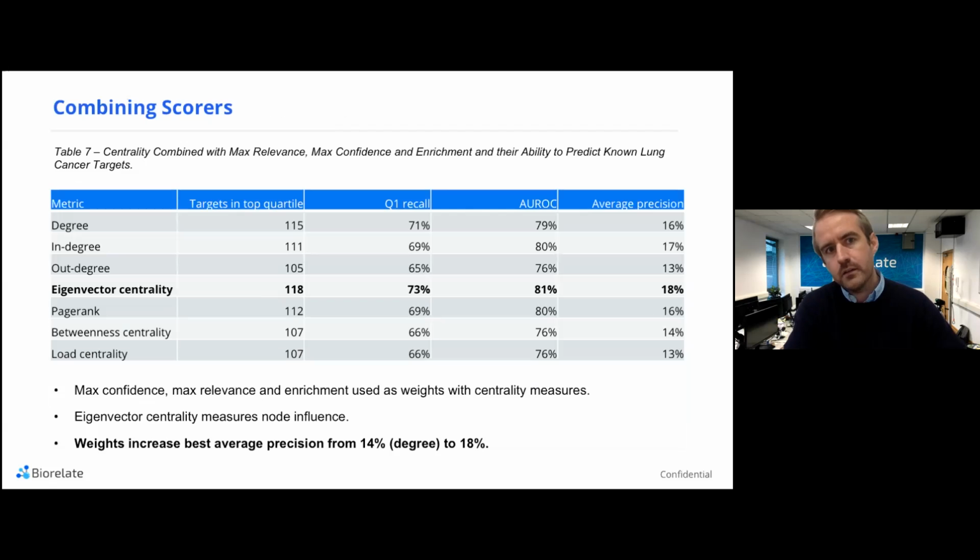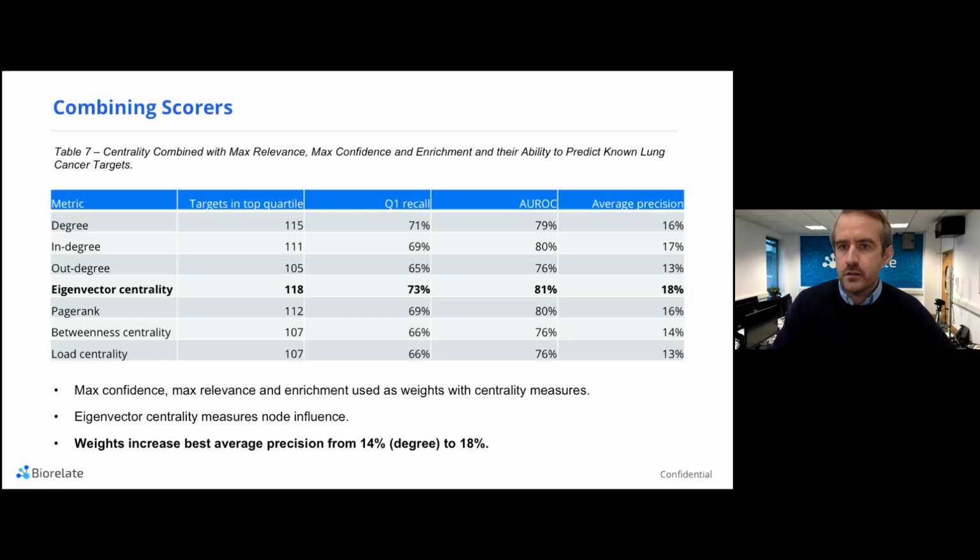So if we combine these different scorers, we find our best measure encompasses a combination of max relevance, max confidence, enrichment, and eigenvector centrality, with the average precision of those together being 18%. And again, bear in mind that positive predictions are known lung cancer targets.